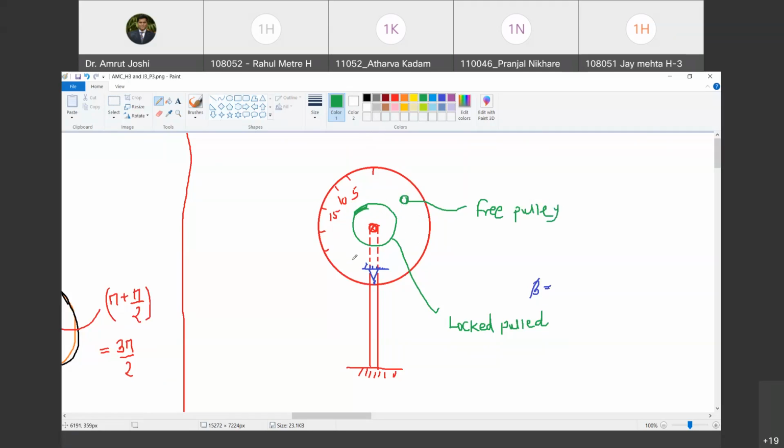So when the belt passes over the locked pulley, it will be in contact for more length in comparison with the free pulley. Therefore, we can neglect the frictional resistance at the contact of belt and free pulley, and the frictional resistance between belt and pulley is only on account of its contact with the locked pulley. Are you with me?